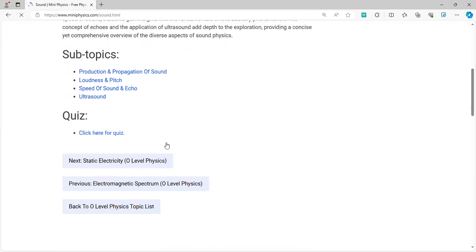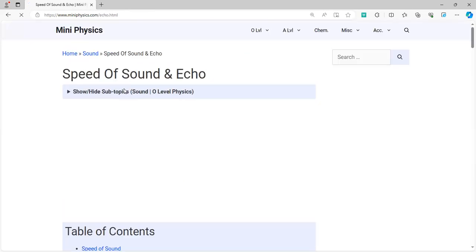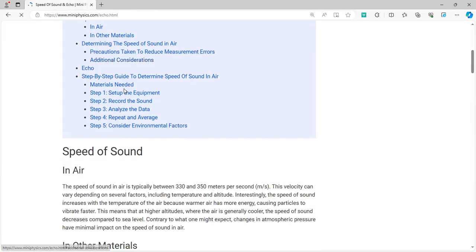Now the next topic I'll be covering is sound and echo. So now what is an echo? You need to understand that an echo is produced, for example, when you stand in a long hallway and then you scream something or you say a word. Several times you would have experienced this in your life, that your own voice is repeated after several seconds. Why does this occur?